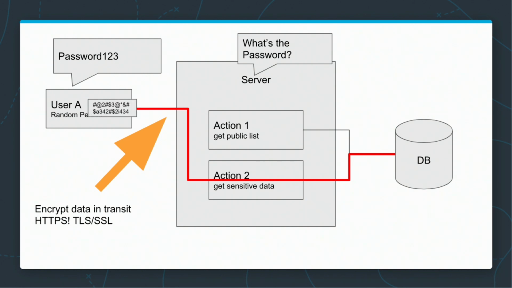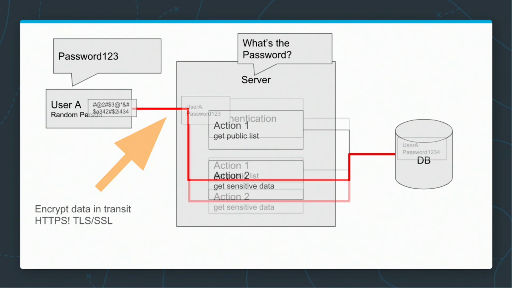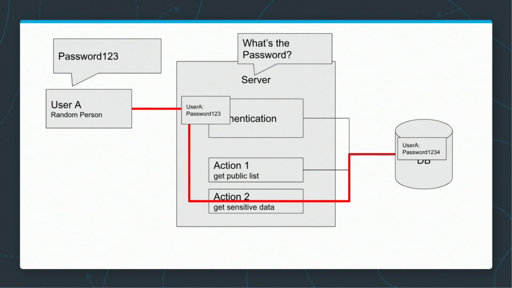Now, the data between the user A and our server is signed by a trusted security algorithm that we're not taking care of. Now, as this data moves across the network and it reaches our server, it's unencrypted and readable once again as plain text within our server. We should take great care to not log any plain text passwords within our server at any time, because logs could be saved somewhere and that password could be compromised. Again, it's really easy to make one little mistake that could compromise the security of our system.